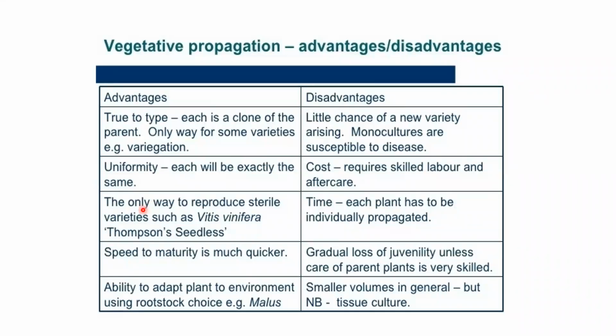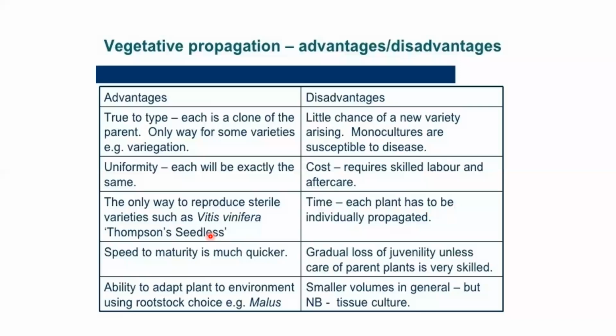Then it is the only way to reproduce sterile varieties like Vitis vinifera, Thompson seedless, and also banana and other plants, rose and orchids. Banana and rose don't have viable seeds, and to grow an orchid seed it takes 7 years to germinate.